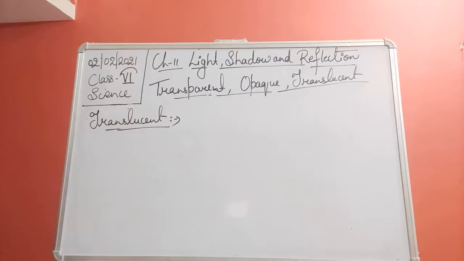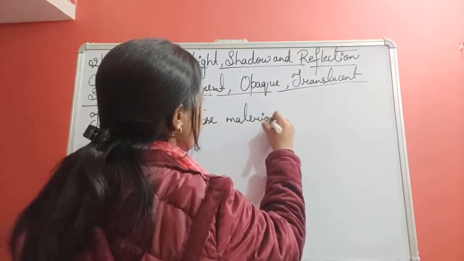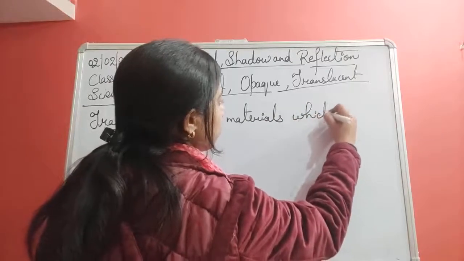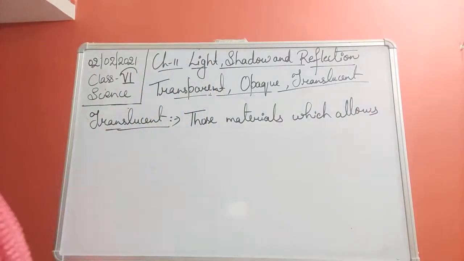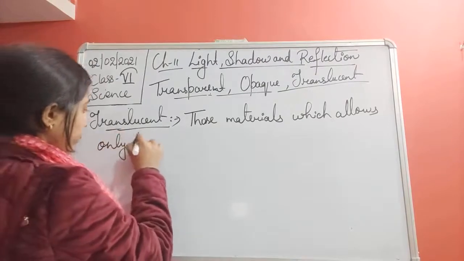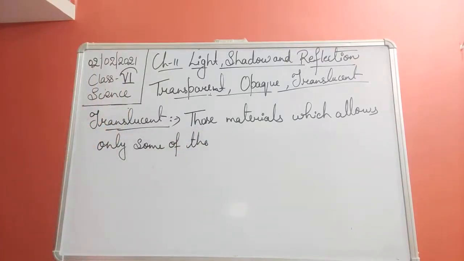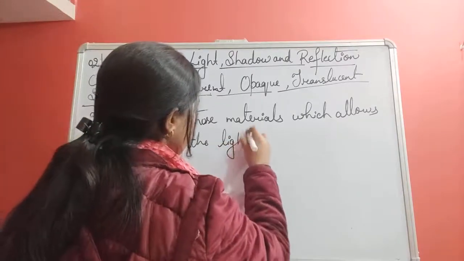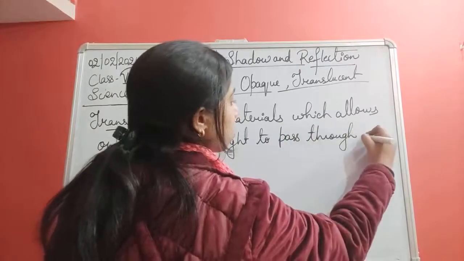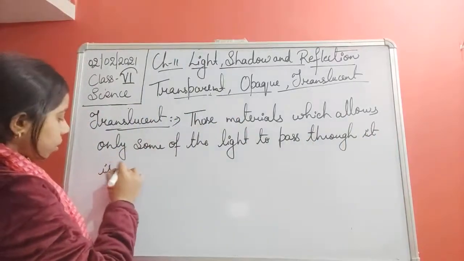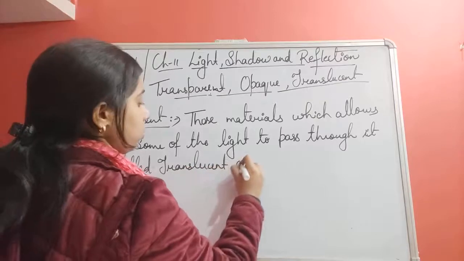Okay? So, those material which allows only some of the light to pass through it is called translucent objects.